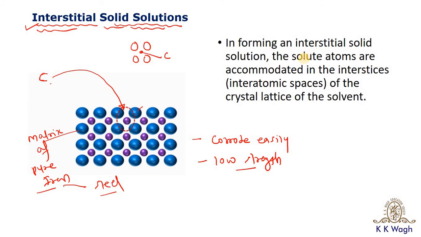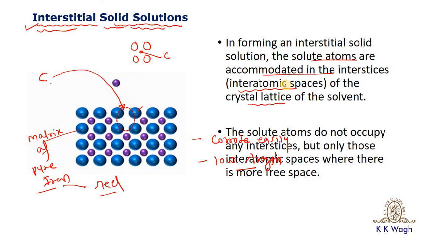In forming an interstitial solid solution, the solute atoms are accommodated in the interstices, that is the interatomic spaces of the crystal lattice of the solvent. The solute atoms do not occupy any interstices, but only those interatomic spaces where there is more free space.